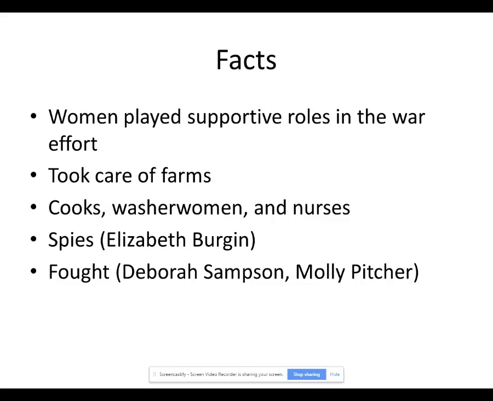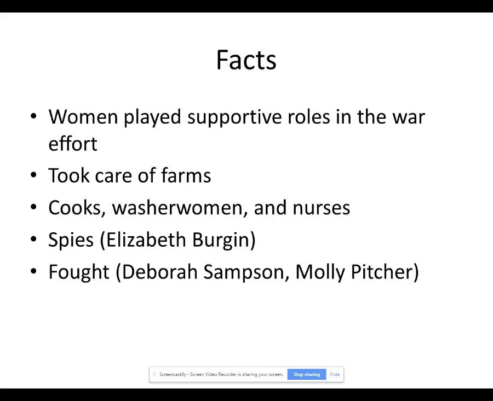George Washington was reluctant. He didn't really like having women at the camps. He felt that they slowed down the army in its marches, but he changed his mind when he saw that they were helpful as cooks, washerwomen, and nurses. And if women had not performed those tasks, then men would have had to do that instead of fighting, which would make the size of the army smaller.